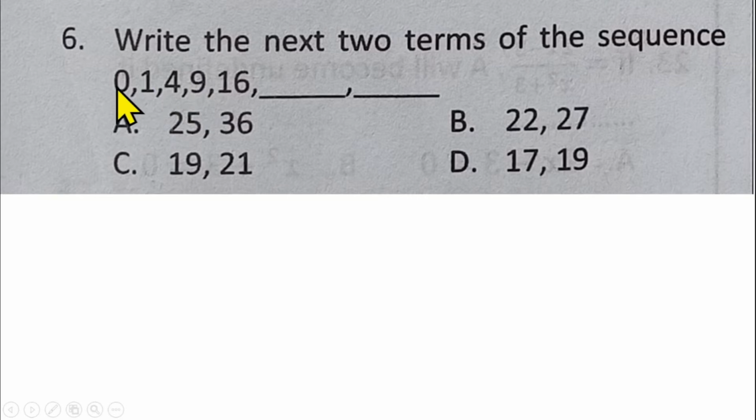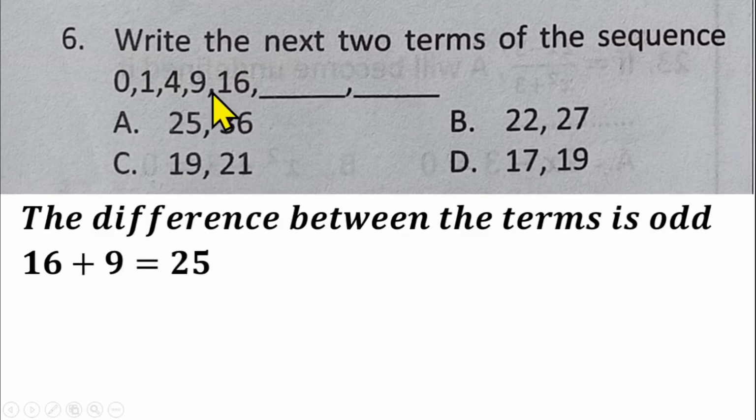The difference between 1 and 0 is 1. So you add that 1 to the 0, that gives us this 1. Then the difference between 4 and 1 is 3. You add 3 to 1, that gives us this 4. Then the difference between 9 and 4 is 5. You add the 5 to this 4, that gives us 9. Then the difference between 16 and 9 is 7. And you now add that 7 to this 16, that gives us